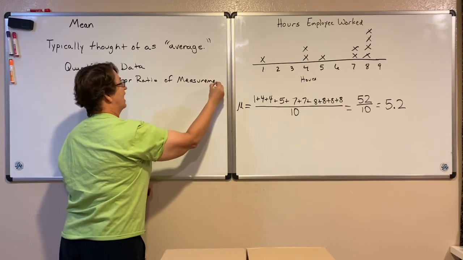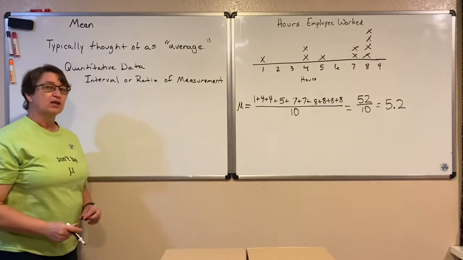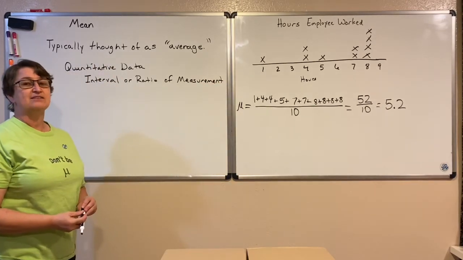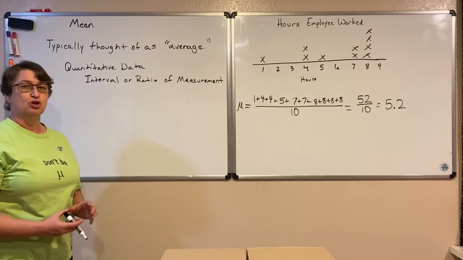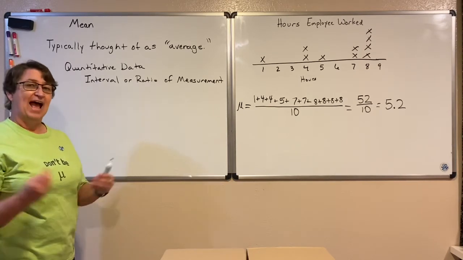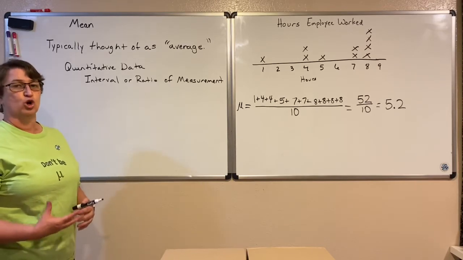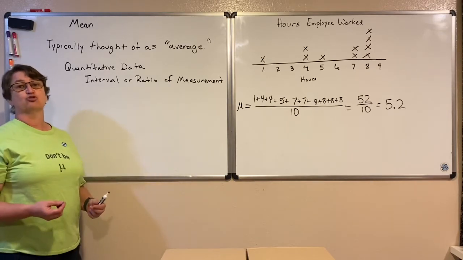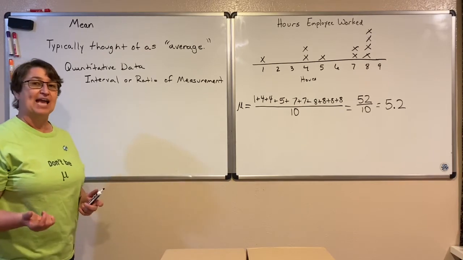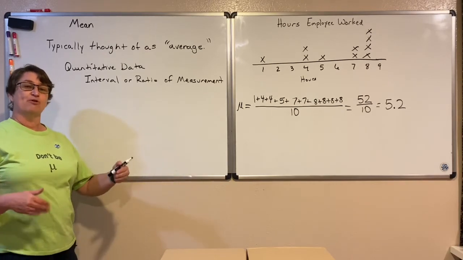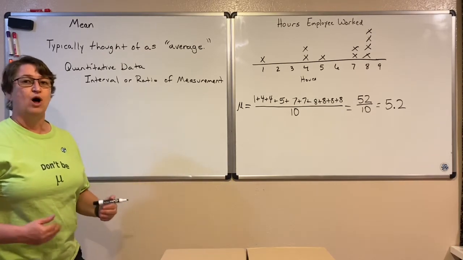I can't find the mean of qualitative data. I can't take brown, black, blue, color of eyes and add that together and divide. It just doesn't make sense to divide those words. And the same thing is true even when I have something like a Likert scale. Because remember that that Likert scale is just qualitative data.